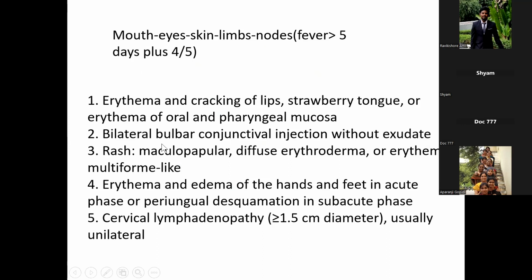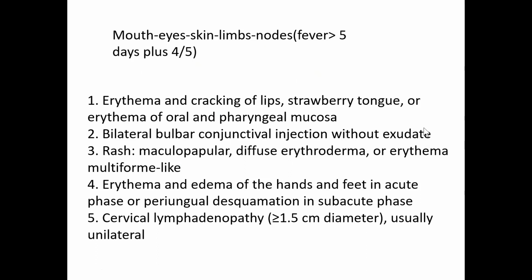Coming to the eyes, it will be bulbar conjunctival congestion without any exudates. And skin, there will be a maculopapular rash, which is diffuse erythroderma or erythema multiforme-like lesions. Coming to the limbs, upper and lower, there will be periungual desquamation in the subacute phase. And there can be cervical lymphadenopathy, usually one lymph node more than 1.5 centimeter, unilateral. So out of these 5, at least 4 along with fever for more than 5 days will be complete Kawasaki disease. Okay. So we have to remember mouth, eyes, skin, limbs, and nodes.